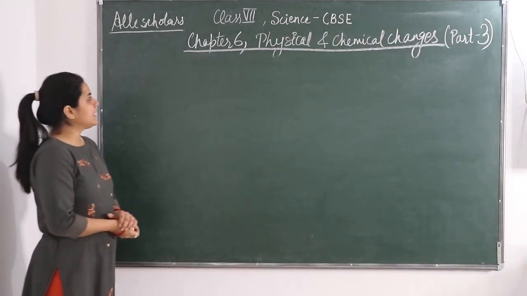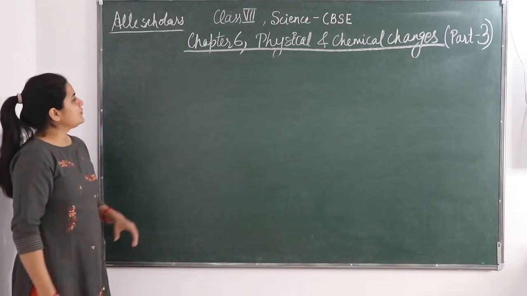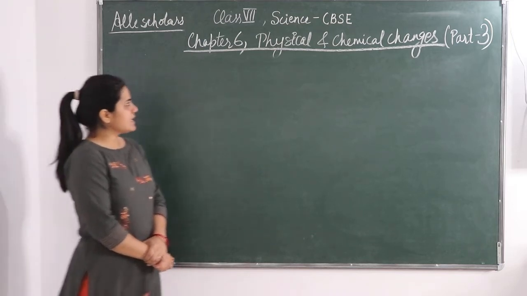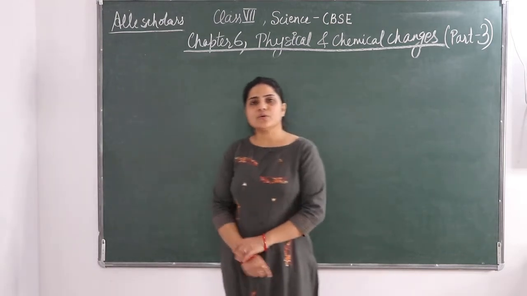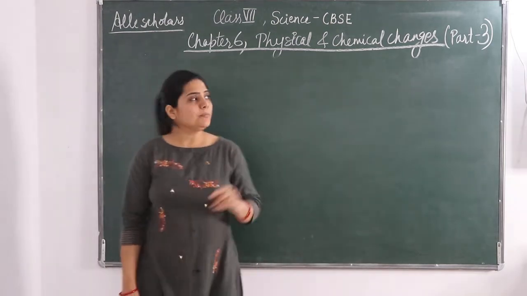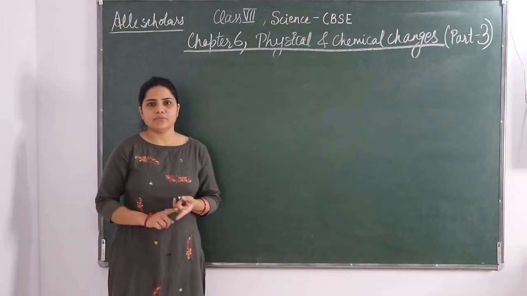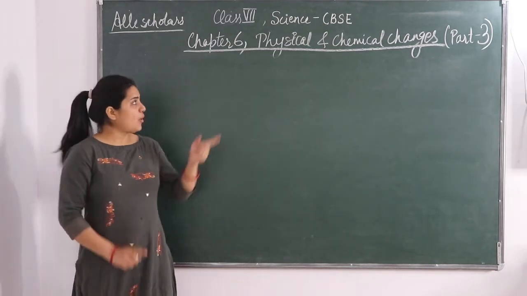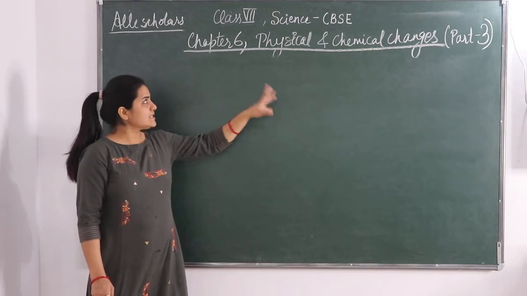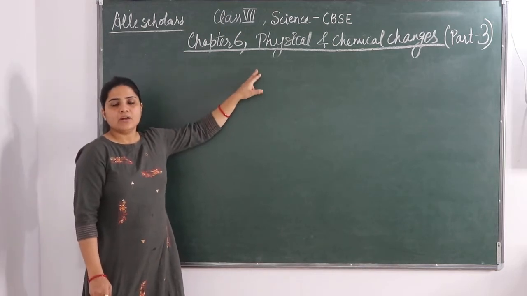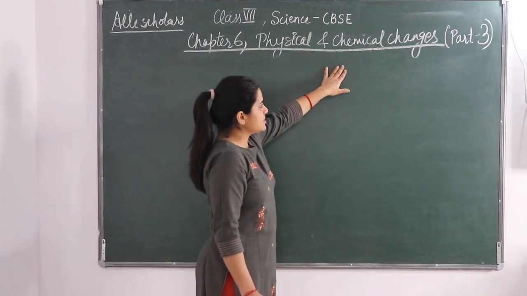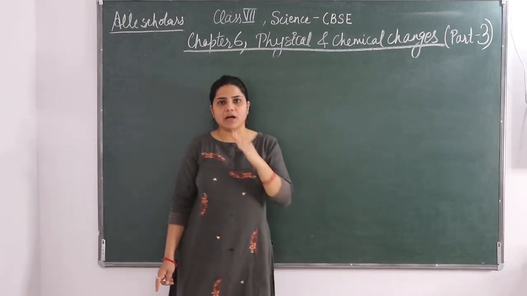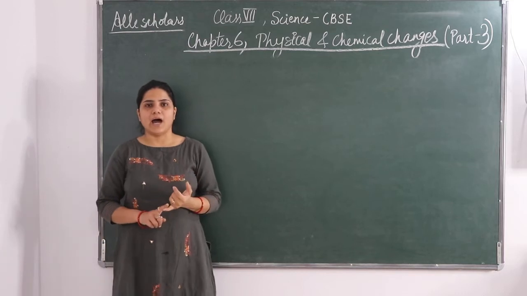So today I will be taking part 3 of chapter 6 from class 7 science, that is physical and chemical properties. Okay students, if you go into my part 2 video, we have discussed all about the chemical changes. In part 1 we discussed all about the physical changes. So in part 2 we discussed chemical changes, and part 3 is in continuation with that.